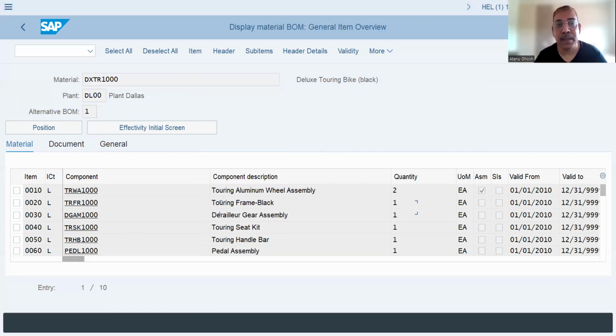The first material, let's assume that we bring in 100. If you are doing it for training purpose, it's advisable to bring in more materials so that you don't face any shortage subsequently. But I already have most of this material, so I'm putting in 100. And I need to say where I want to bring this material. I need to bring this material in plant DL00. That's the plant that we are using, Dallas. And the first material, remember, touring aluminum wheel assembly is a semi-finished product. So the storage location should be SF00, semi-finished.